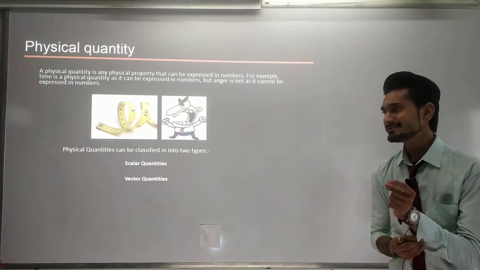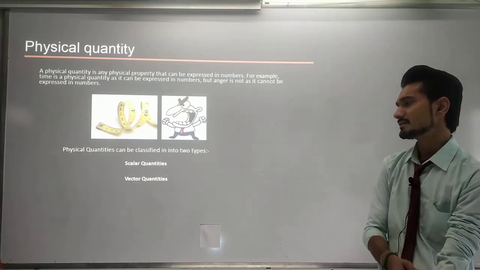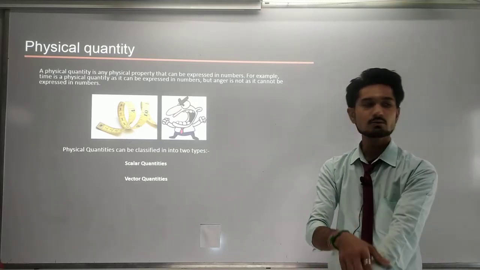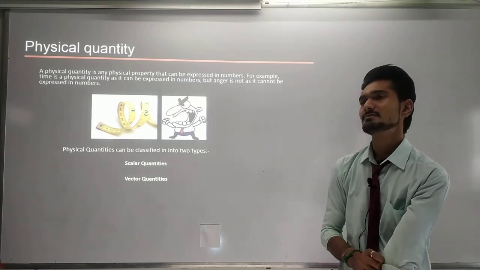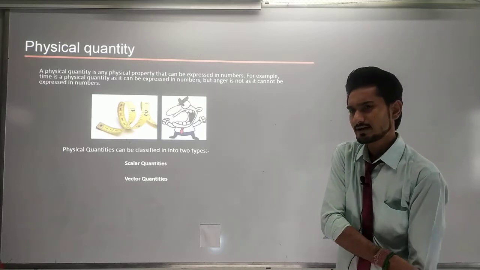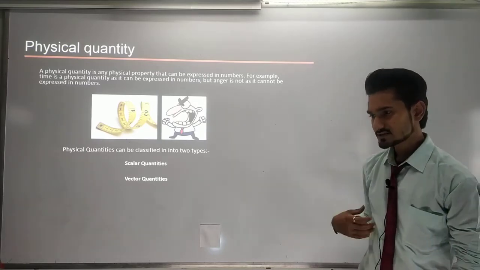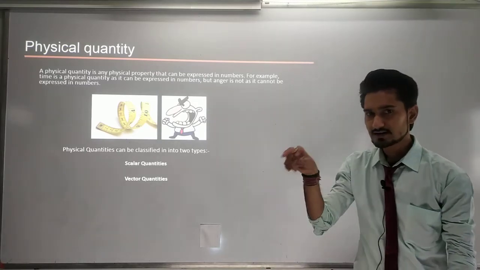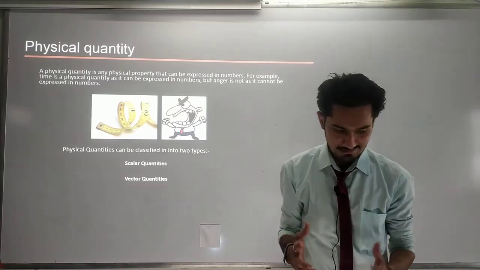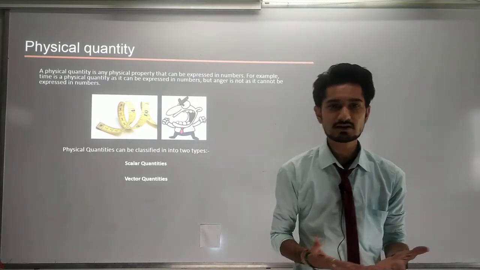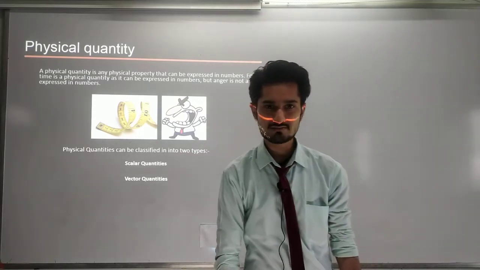physical quantities, in which we have seen there are two kinds: scalar quantities and vector quantities. So now what is a scalar quantity and what is a vector quantity? You can understand that by giving an example. In the previous lecture, a little bit of the last part of the lecture got cut. I don't know why this happened, so I am going to revise that for you. A physical quantity is something that we can understand, but we cannot touch it or see it. These types of quantities are generally known as physical quantities.